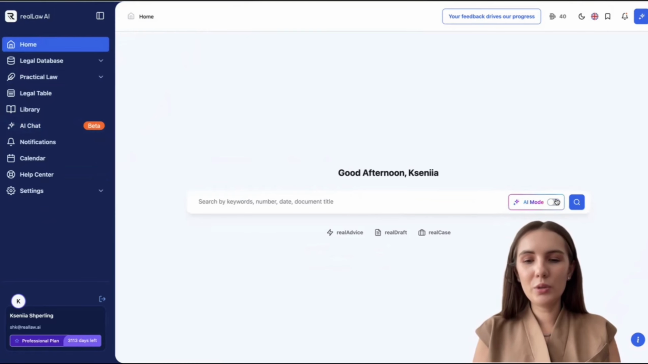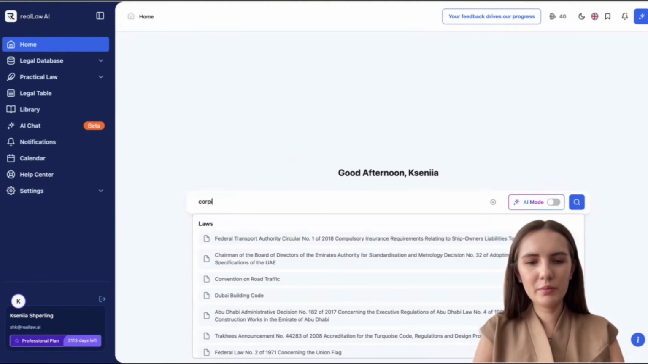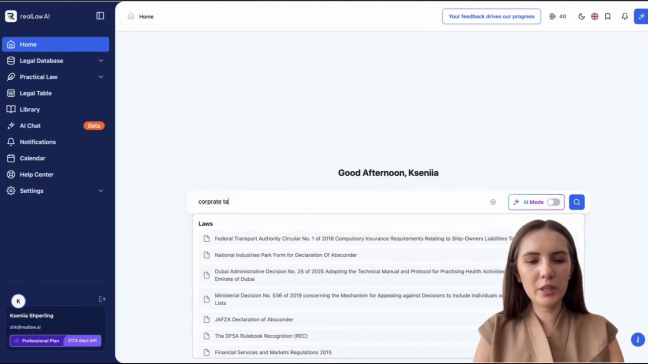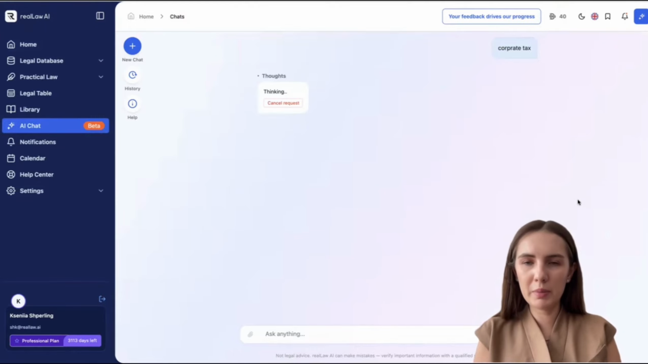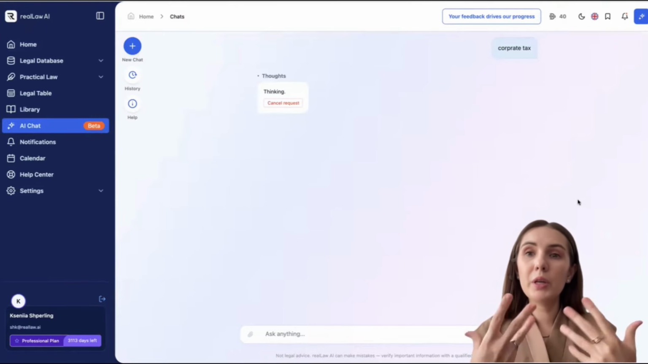Now I want to show you how to use our service in AI mode. We've returned to the main page. We'll type the keyword corporate tax again and turn on AI mode. Click on the blue button with the magnifying glass. We're now in the realLaw AI chat.